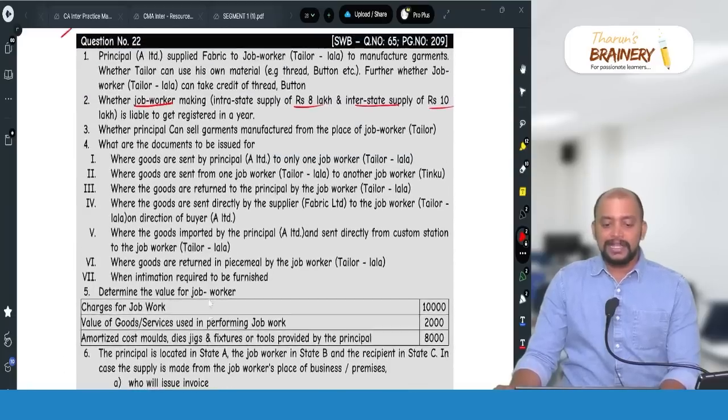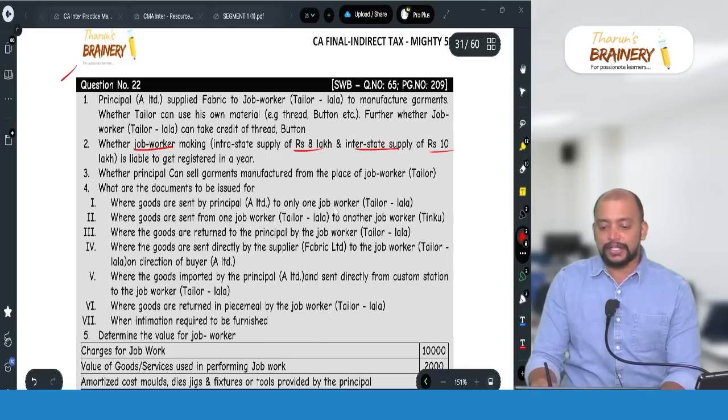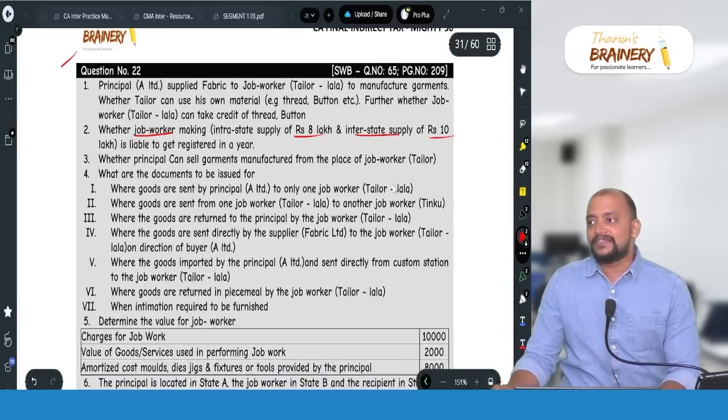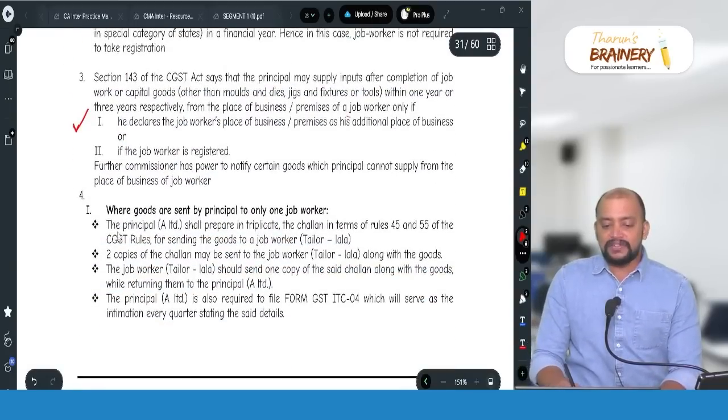worker. Then 4. What are the documents to be issued for goods sent by principal A Limited to only one job worker? 2 copies of delivery challan. Okay. So, copies of delivery challan in triplicate, the challan in terms of rule 45 and 55 for sending the goods to the job worker.